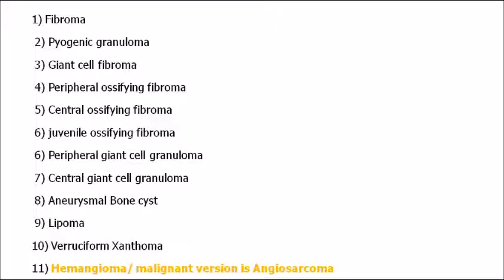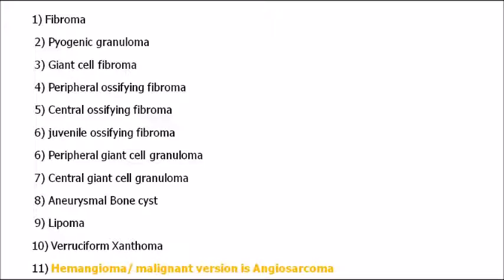In connective tissue, as you know, I told you in the beginning what an epithelium is and what a connective tissue is. When you look into connective tissue, there are blood vessels, muscle fibers, bones, and fibroblast cells. Based on these natural cells present in the connective tissue, there are many benign and malignant connective tissue tumors. So fibroma, pyogenic granuloma, giant cell fibroma, peripheral ossifying fibroma, central ossifying fibroma, juvenile ossifying fibroma, peripheral giant cell granuloma, central giant cell granuloma.